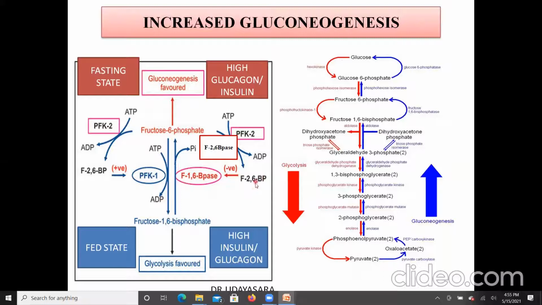Also, it is an allosteric negative effector of fructose 1,6 bisphosphatase. Since the fructose 2,6 bisphosphate level is low, fructose 1,6 bisphosphatase will be activated and hence gluconeogenesis occurs. The high glucagon to insulin ratio also activates the enzyme phosphoenolpyruvate carboxykinase, and hence gluconeogenesis is favored. So the high glucagon to insulin ratio in the fasting state will cause gluconeogenesis.